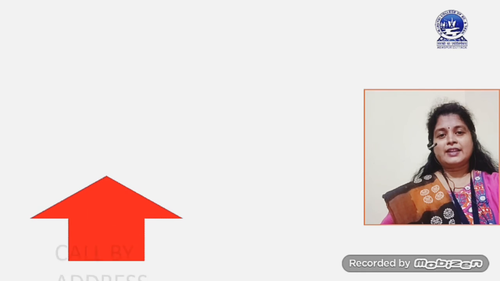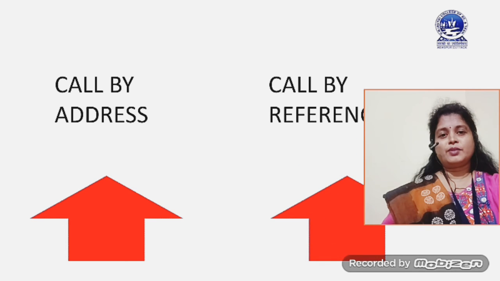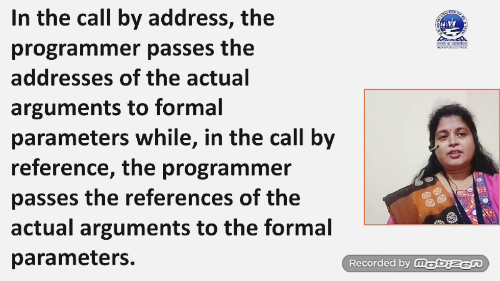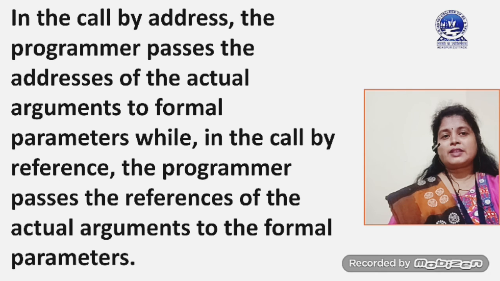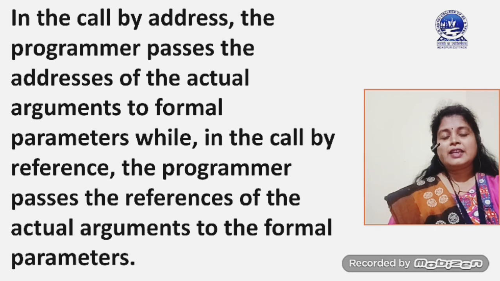Now I am going to explain the difference between call by address and call by reference, because call by value is very simple, but call by address and call by reference are very similar in nature because they both refer to addresses, but they have some differences. Let's discuss their differences. In call by address, the programmer passes the addresses of the actual arguments to the formal parameters, while in call by reference, the programmer passes the reference of the actual argument to the formal parameter.